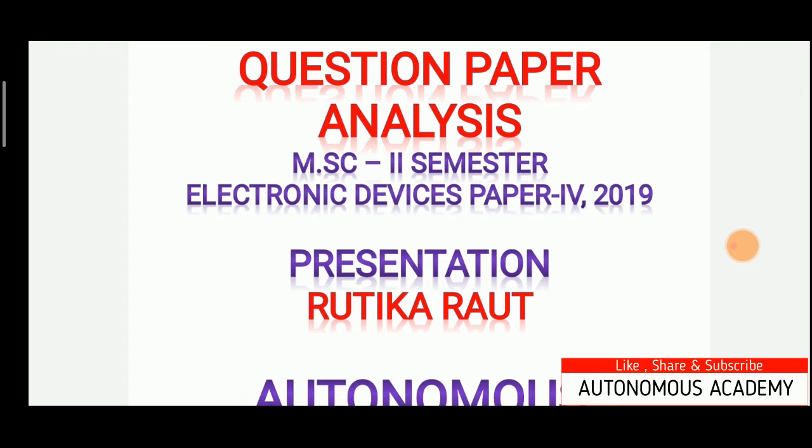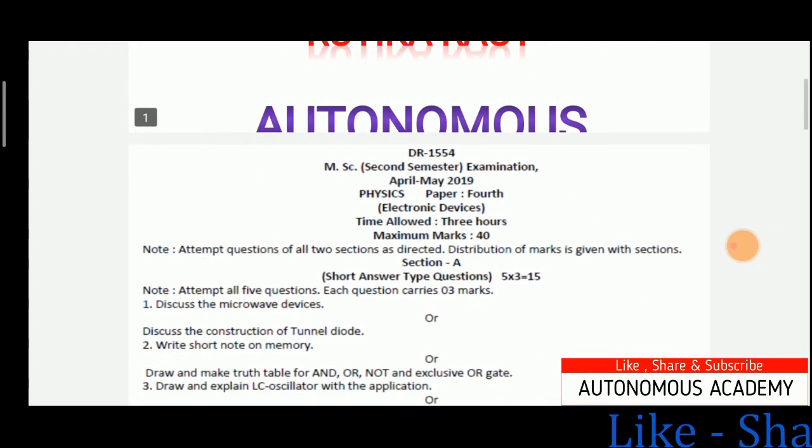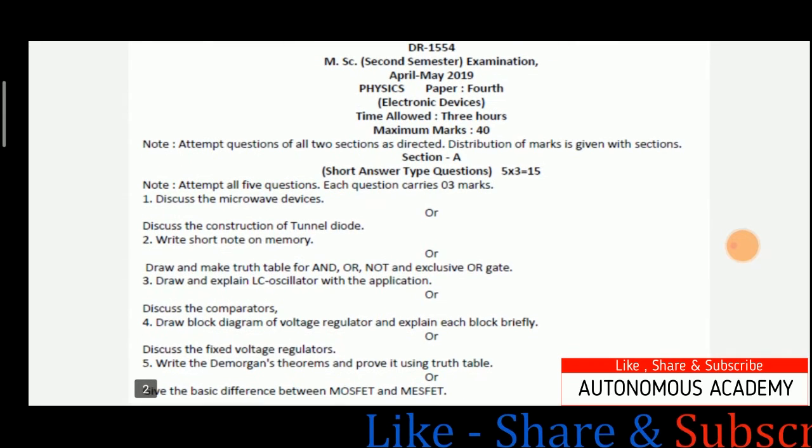This question paper contains two sections, section A consisting of short answer type questions and section B consisting of long answer type questions. Section A is having 15 marks and section B is having 25 marks. So in total we have 40 marks on the distribution of the question paper of electronic devices. Now let us begin our discussion with the analysis of the short answer type questions.